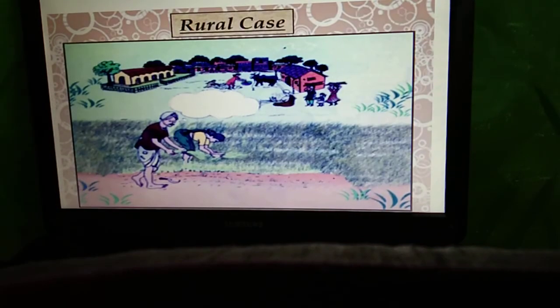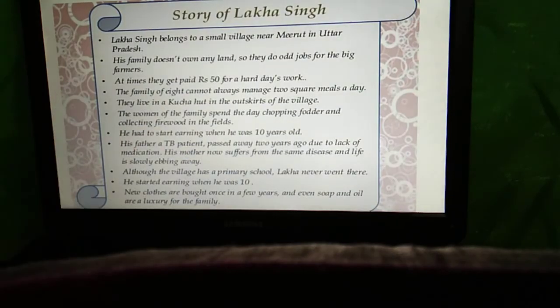Now I will take the next slide, the next case study, which focuses on the rural case. Here the last slide shows you a story related to Lakha Singh. Lakha Singh is a small village near Meerut in Uttar Pradesh. His family does not have its own land, so they work on other people's lands. They get paid rupees 50 for a day's work. So this rupees 50 is very low to fulfill their basic needs.